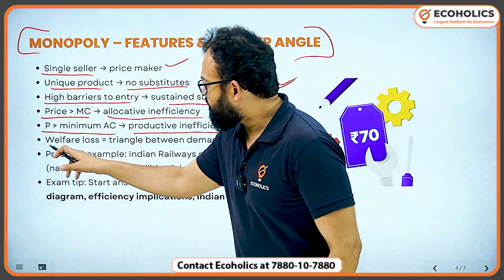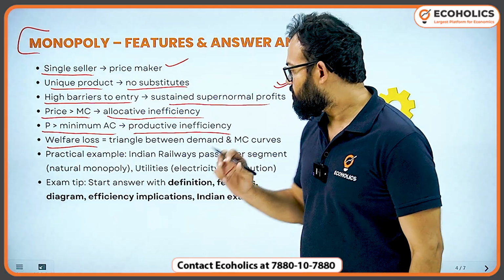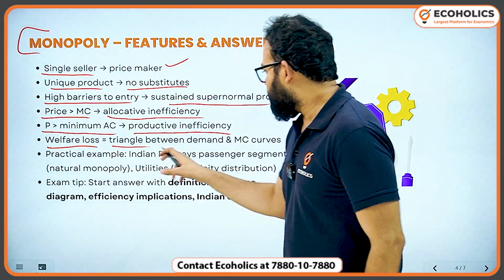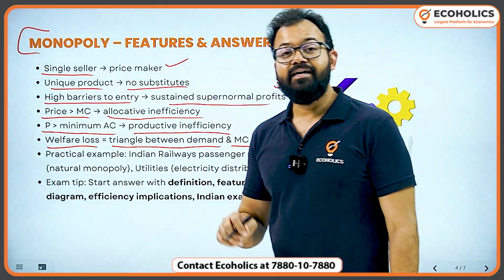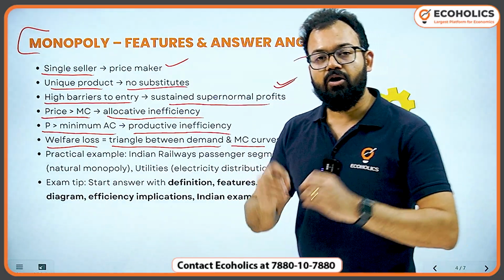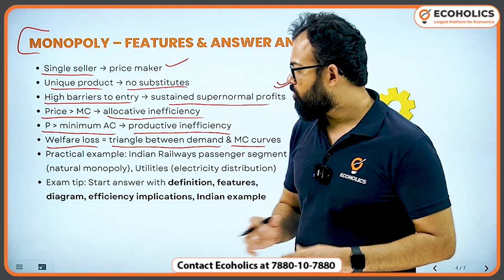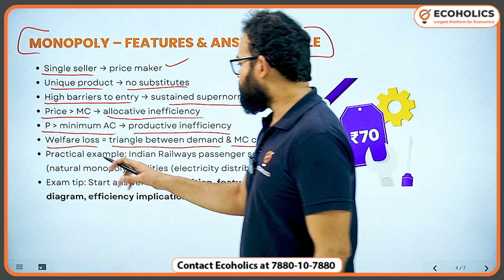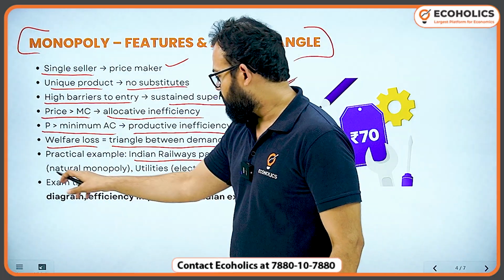And when this will happen, welfare loss is there. This is what we call DWL, deadweight loss. The triangle between the demand and MC curve is known as deadweight loss. It means a loss occurred to the society, to the economy. Nobody is getting the benefit. Now, if you see the practical example, Indian Railways passenger segment is like a natural monopoly.